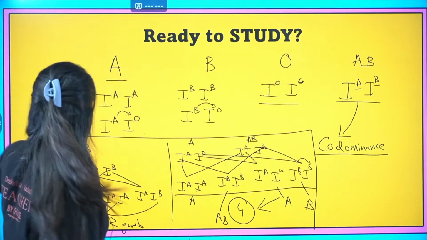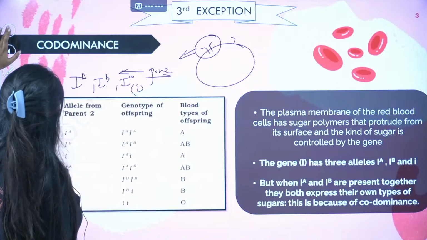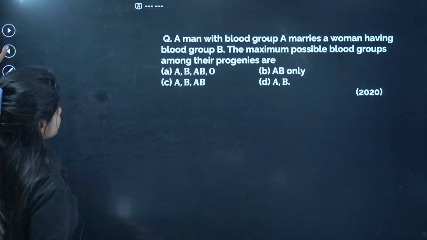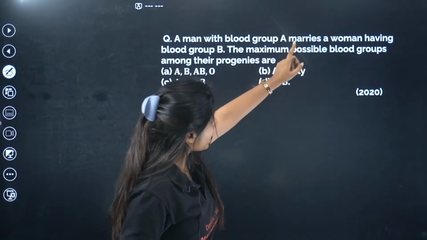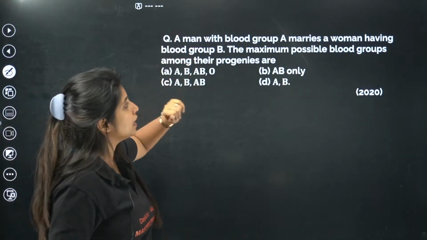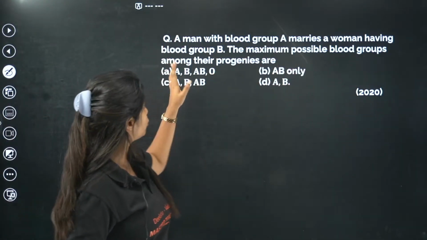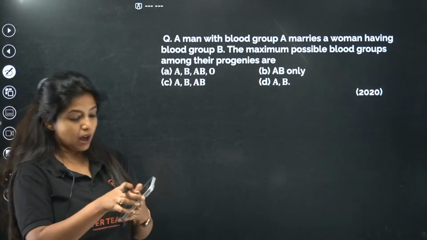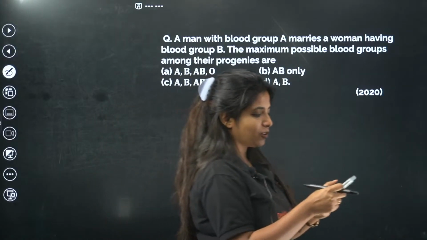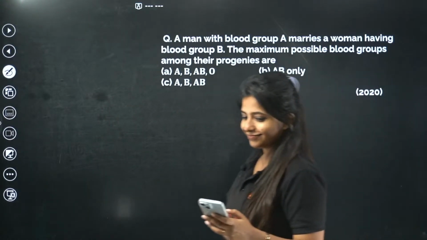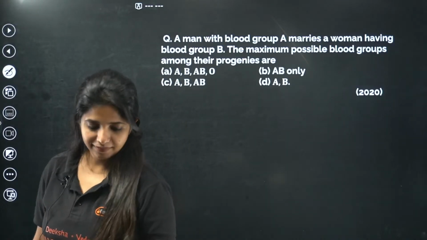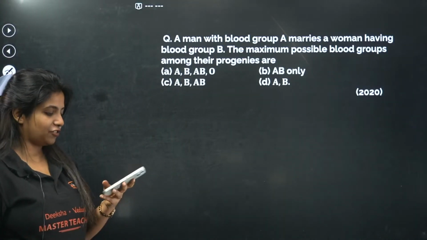Okay, now I'm going to go ahead over here and we're going to solve some questions. I think I have some questions for you. Let's go. A man with blood group A marries a woman having blood group B. The maximum possible blood groups among their progeny are what? Come on, try.